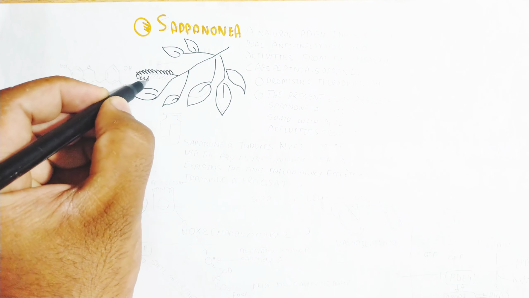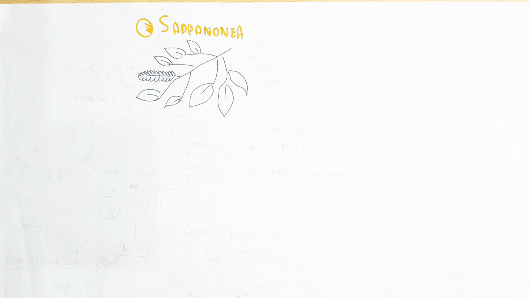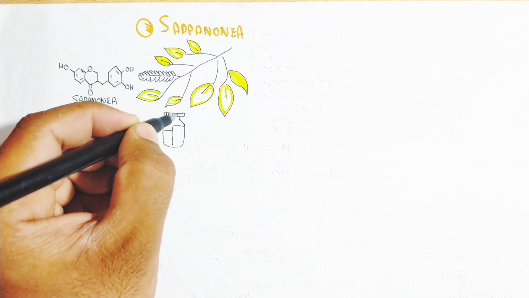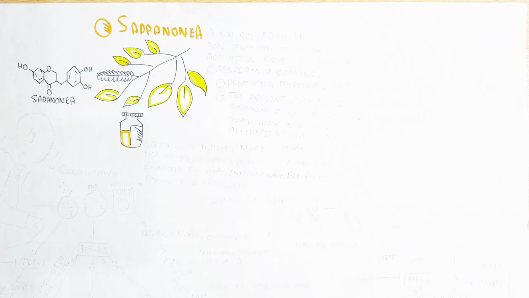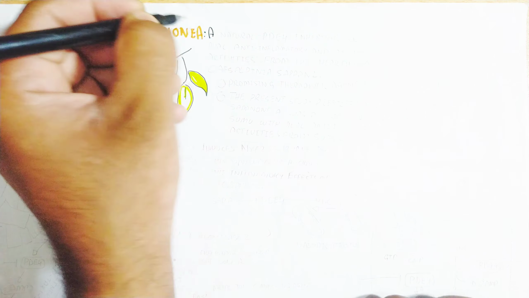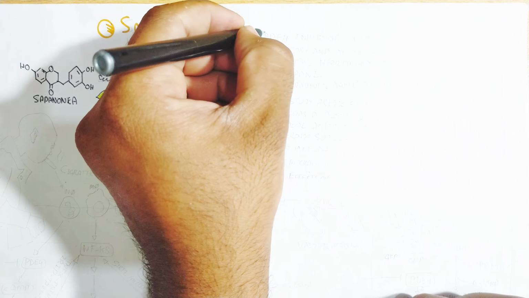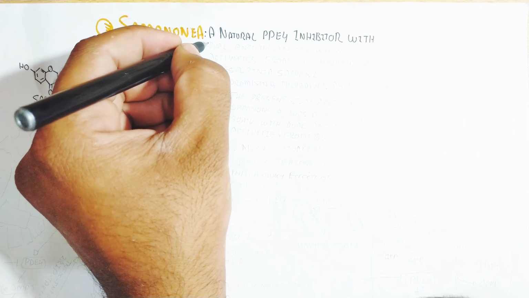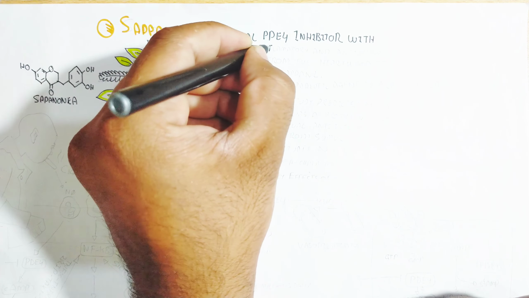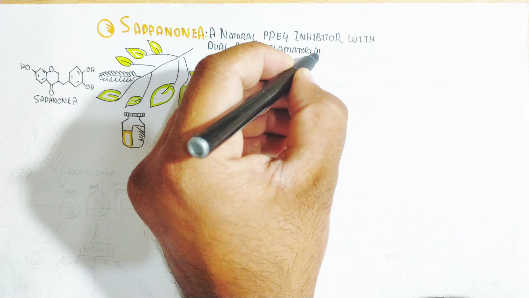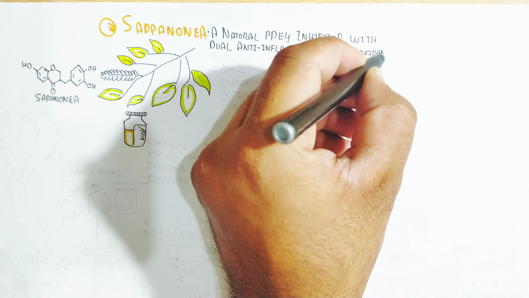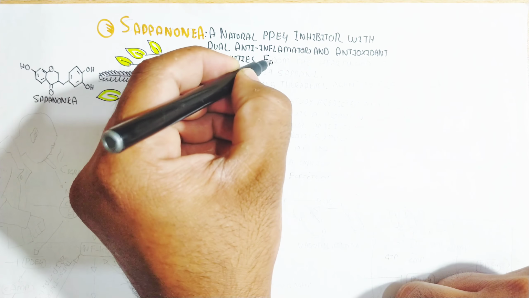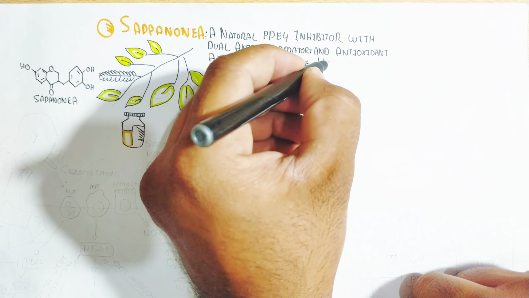So, what is Sappanone A? Basically, it is a naturally occurring compound, and Sappanone A is extracted from the Caesalpinia sappan L plant. Sappanone A is a natural PDE4 inhibitor, a phosphodiesterase enzyme 4 inhibitor, with dual anti-inflammatory and antioxidant activities, from the heartwood of Caesalpinia sappan L.